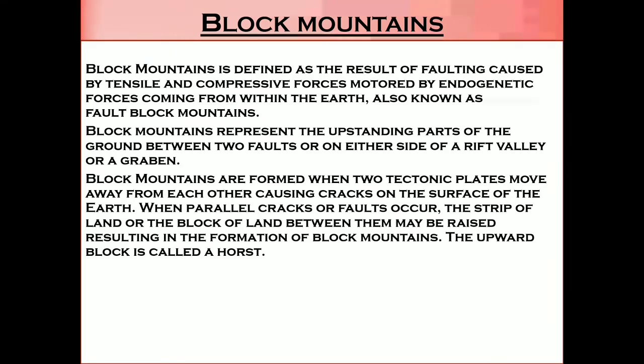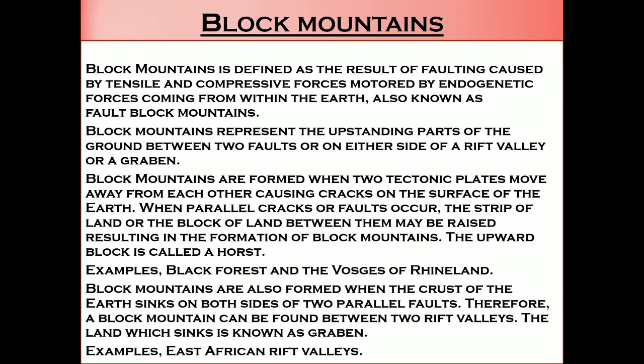The upward block is called a horst. Example, Black Forest and the Vosges of Rhineland. Block mountains are also formed when the crust of the earth sinks on both sides of two parallel faults. Therefore, a block mountain can be found between two rift valleys. The land which sinks is known as graben. Example, East African Rift Valley.